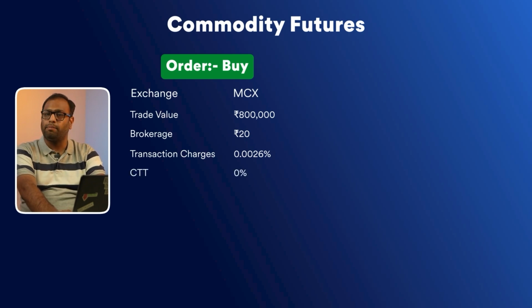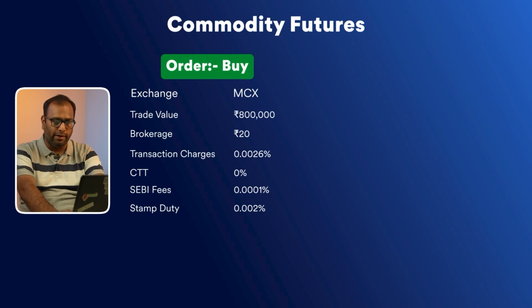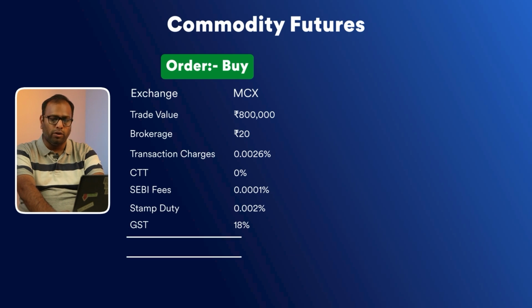Here, since it is the buy order, the CTT would be 0, similar as STT. SEBI fees would be 0.0001%. Stamp duty as 0.002% and GST, which will be applicable on brokerage, transaction charges and SEBI fees. Do note that in MCX there is no IPFT contribution. So in the buy order, your total charges would be rupees 65.09.